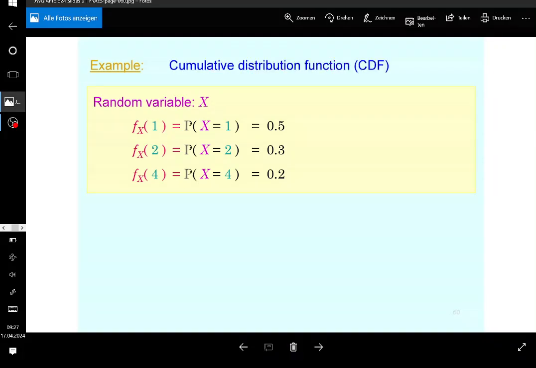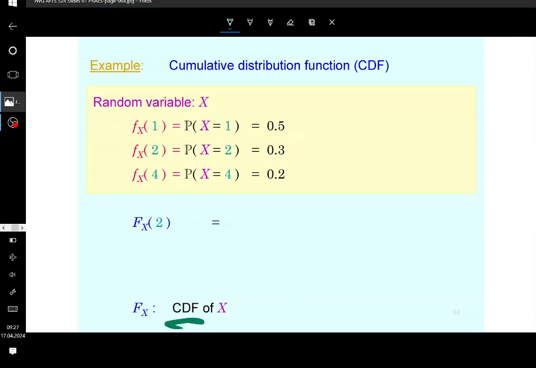And there is also the cumulative distribution function that is also true. I mean, that is also existent for both discrete and continuous ones. Especially for discrete ones, how do you get the cumulative distribution function, which I call capital F this time, let's say at point 2? Now, first off, you need to understand what this is. This is not the probability mass. I call this CDF. If I say CDF, this is going to be the cumulative distribution function hereafter, because the term cumulative distribution function is quite long. So I will say CDF, just for you to understand this.